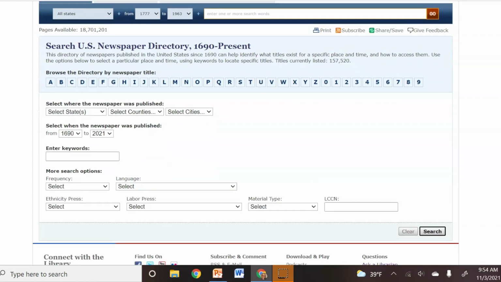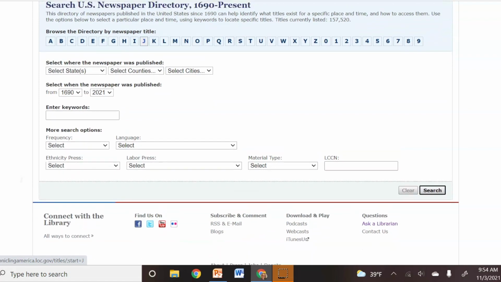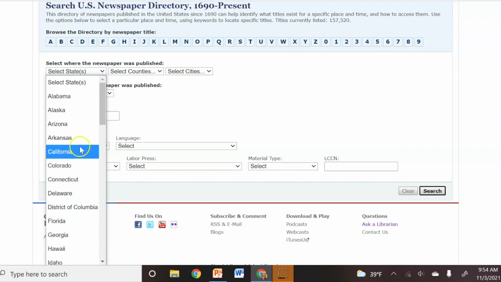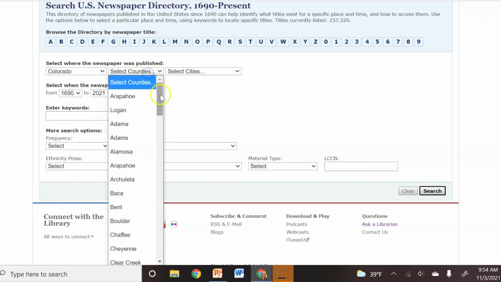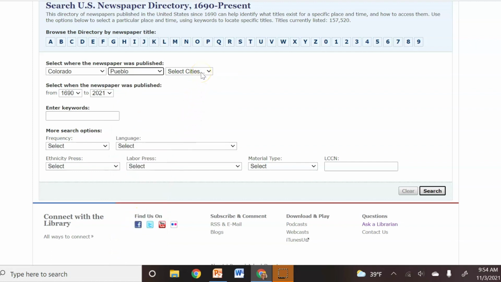I'm going to scroll down here so you're not distracted by the search box that we'll get to in a minute. Here in the U.S. Newspaper Directory, you can browse by newspaper title, but usually genealogists are in search of newspaper titles. So go down and run a search by state, county, and city, sometimes city. If your family was in a rural area, you may want to look across the entire county or even in neighboring counties for newspapers that may have covered their hometown.